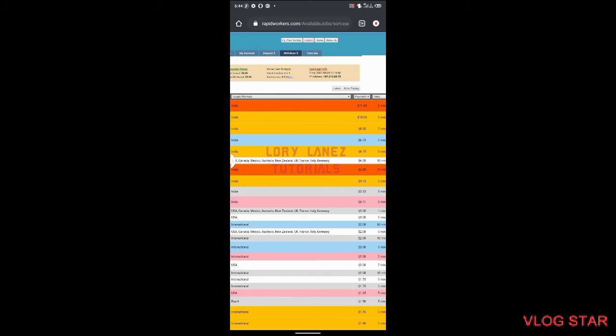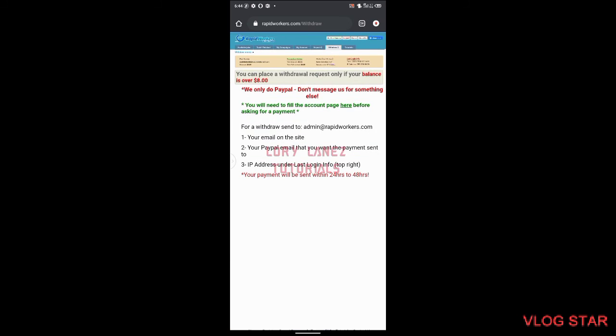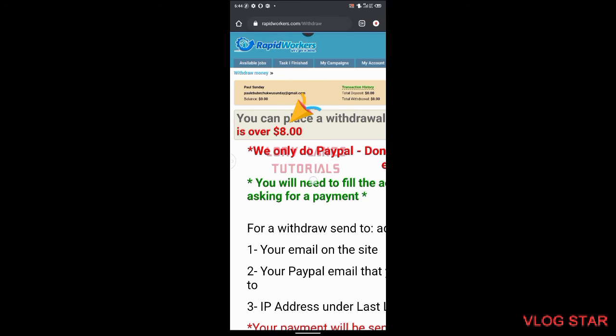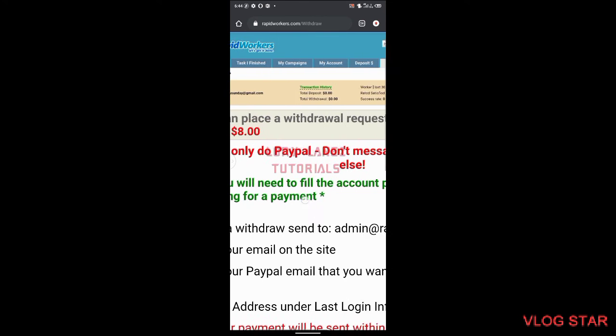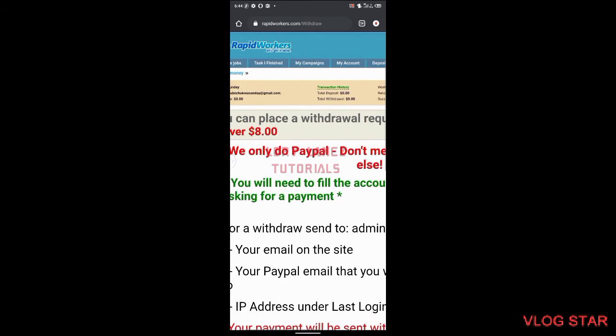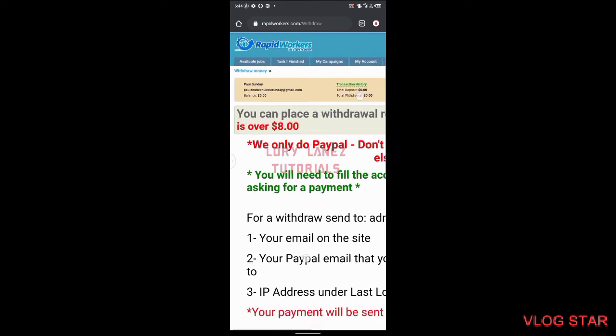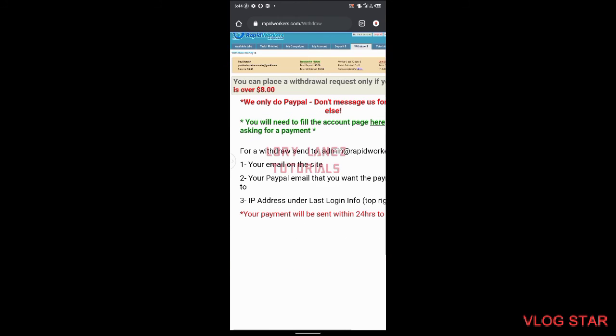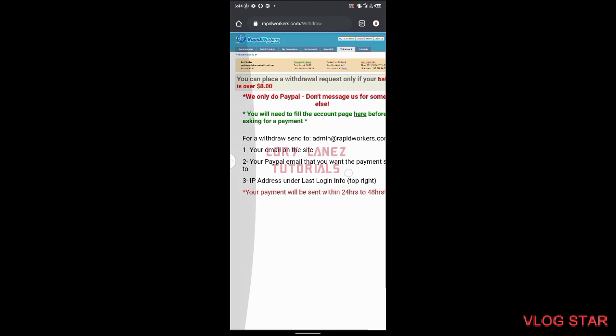So these are the things you need to know about the withdrawal process. You can only withdraw if your balance is over $8. We only do PayPal. Don't message us for something else. You will need to fill the account page here before asking for a payment. For a withdrawal at rapidworkers.com, you need your email on the site, your PayPal email that you want the payment sent to, and your IP address under last login info, top right. So your payment will be sent within 24 to 48 hours. So that's the process of the payment.